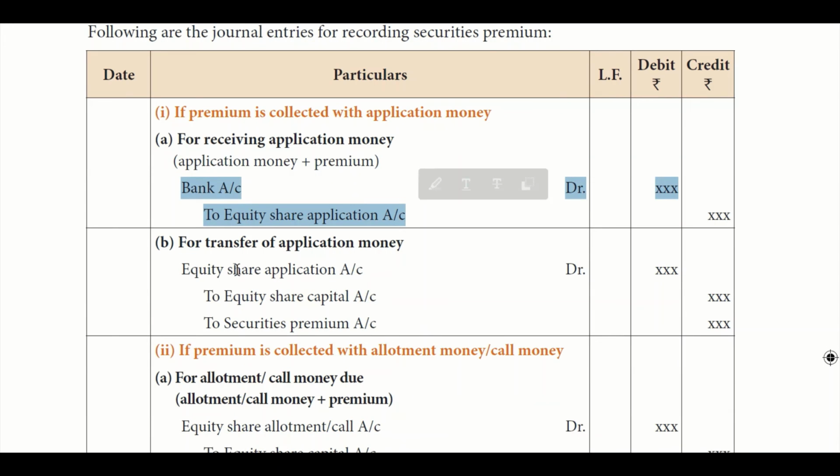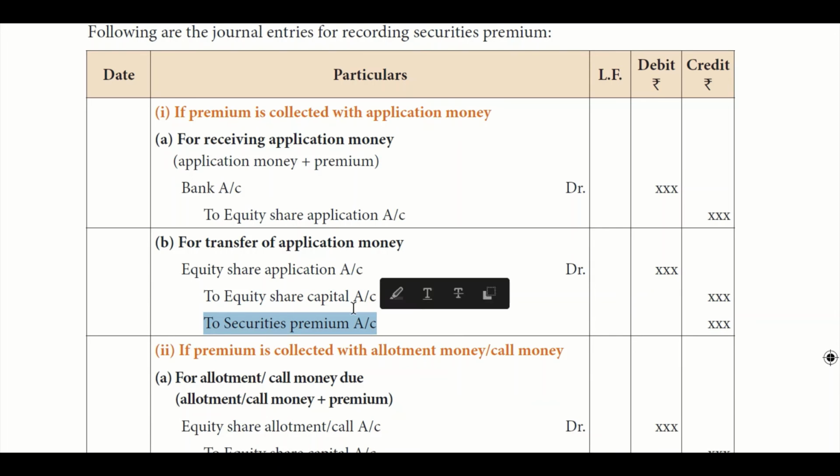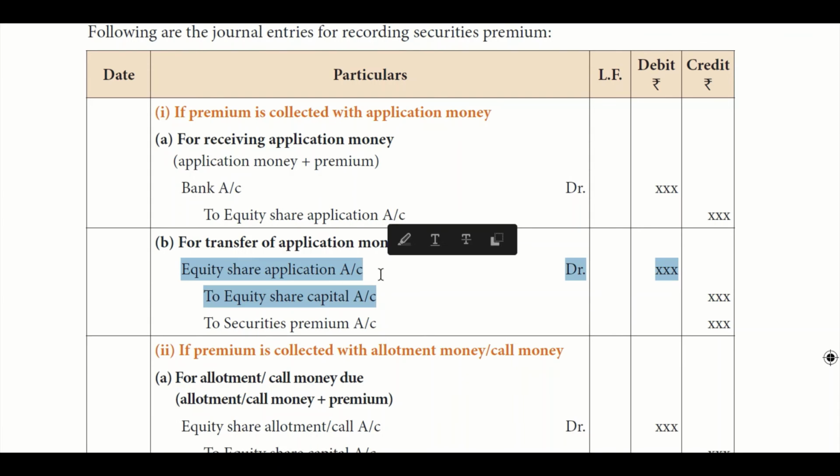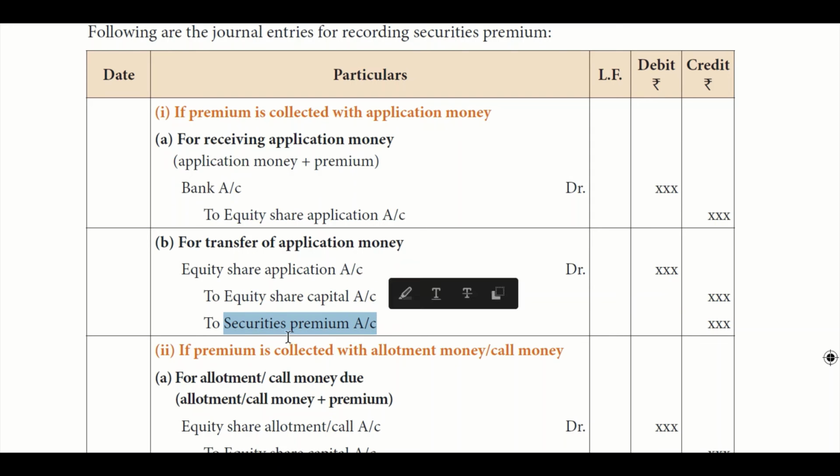But when we allocate the application money to share capital, we will also allocate the share premium amount. So if 12 is received towards equity share application, 10 will be allocated to capital and 2 will be allocated to securities premium account.